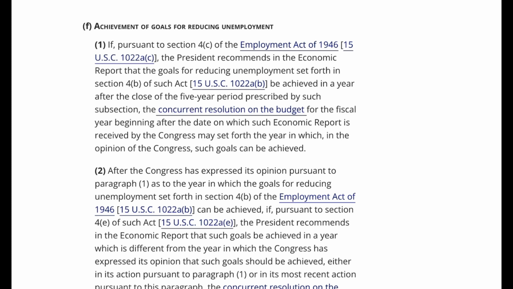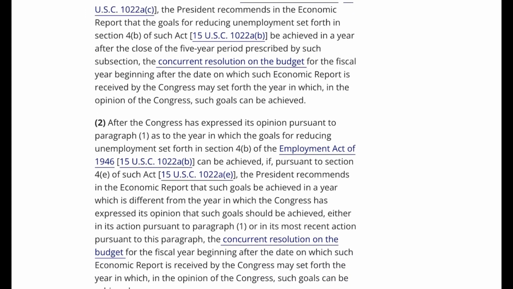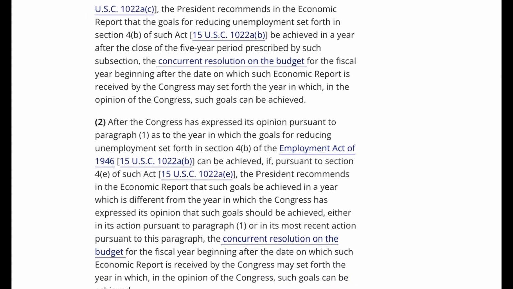of such Act, 15 U.S.C. 1022a(b), be achieved in a year after the close of the 5-year period prescribed by such subsection, the concurrent resolution on the budget for the fiscal year beginning after the date on which such economic report is received by the Congress may set forth the year in which, in the opinion of the Congress, such goals can be achieved.